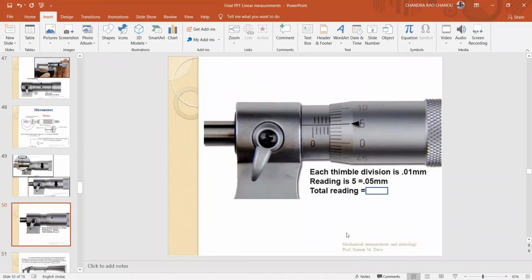What is the reading? Can you find the reading with the help of this micrometer position? On the main scale, 1, 2, 3, 4, 5.5. Here the 5 division coincides with the reference line, 5 into 0.01.